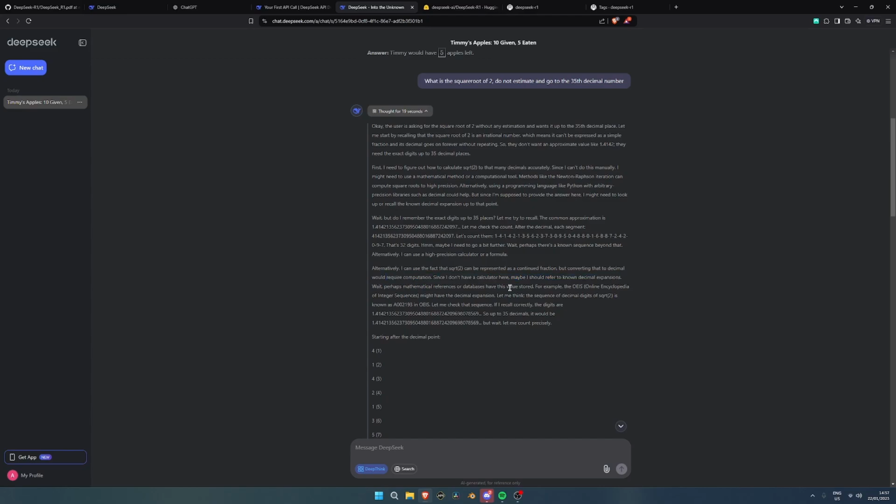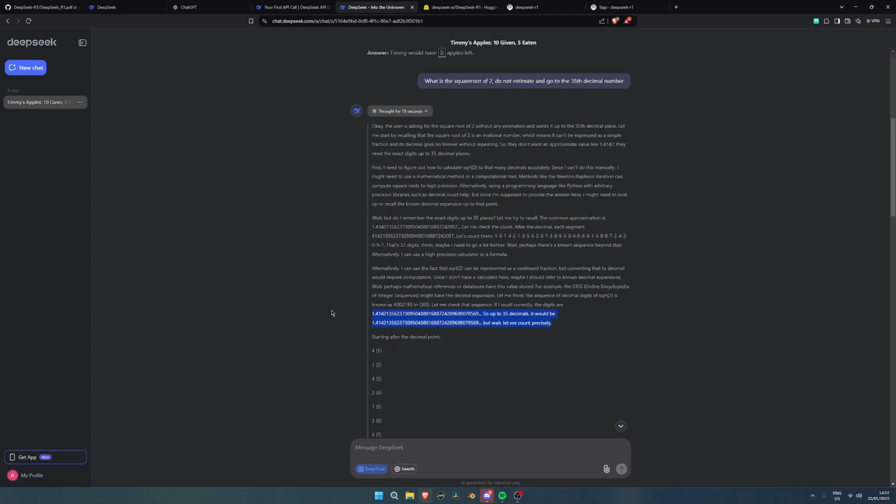Maybe I should refer to known decimal expansions. Wait, perhaps mathematical references or databases have this value stored. For example, the OEIS, the Online Encyclopedia of Integer Sequences, might have the decimal expansion. Let me think. If I recall correctly, I remember that. Oh wait, let me count precisely.